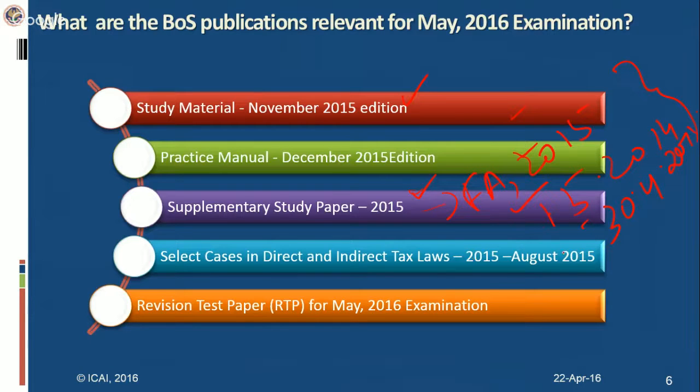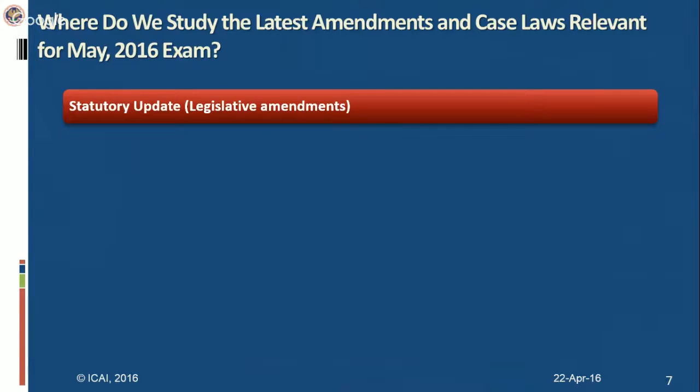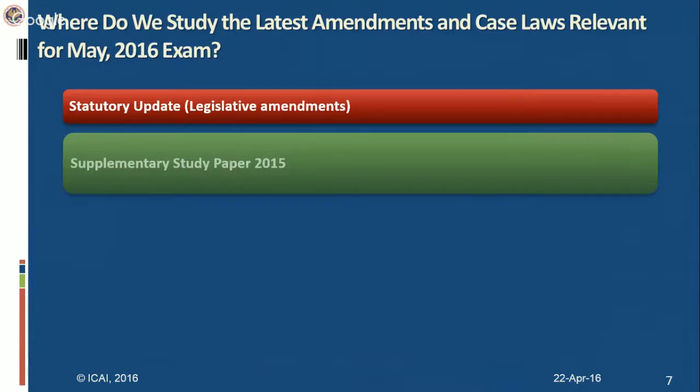As far as select cases are concerned, it contains the judicial update, and the August 2015 edition of select cases is relevant for the May 16 examination. And the RTP for the May examination, apart from containing the questions, will also contain the statutory and judicial update for the last 6 months, that is, from 1/5/2015 to 31st October 2015. Apart from that, the RTP also has questions for self-examination.